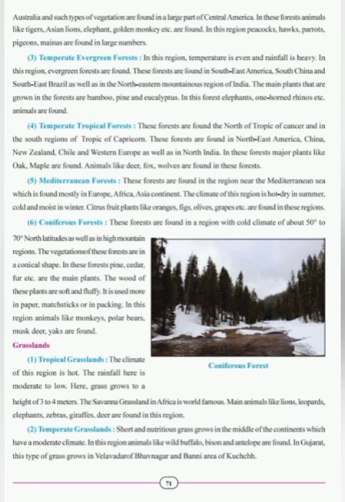Students, temperate grasslands are situated in the central part of the continents having temperate climatic regions of the earth. The grass here is short and nutritious. This type of grass grows in Velavdar of Bhavnagar and Banni area of Kutch in Gujarat. Wild buffalo, bison, and blackbuck are found in these regions.